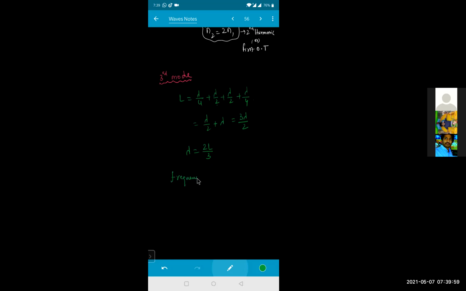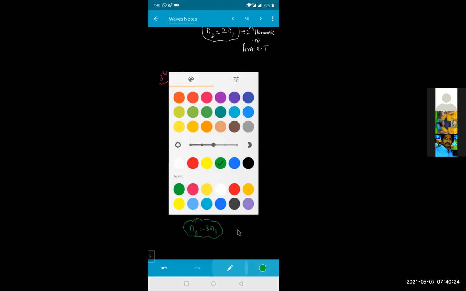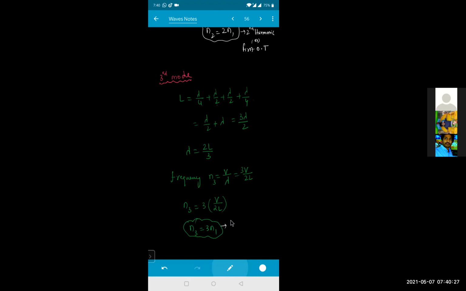So the frequency for the third mode, n3, is equal to v by lambda, which equals v divided by 2L by 3. So the 3 will go up. So n3 will be equal to 3 into v by 2 into L. v by 2L is the fundamental frequency. So n3 will be written as 3 times n1. So this is known as the third harmonic.